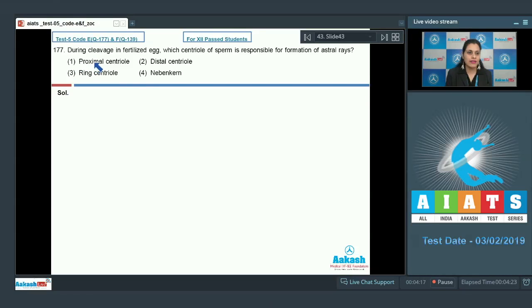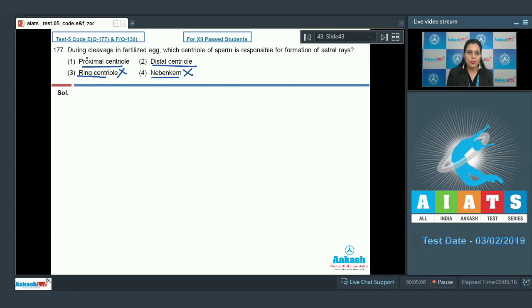Question number 177. During cleavage in fertilized egg, which centriole of sperm is responsible for formation of astral rays? In human sperm, there are only two types of centrioles, proximal centriole and distal centriole. That is option number 1 and option number 2. Whereas ring centriole is absent in human sperm, so this cannot be a correct answer. And the fourth option, nebenkern, is an incorrect option, because nebenkern is a spiral arrangement of mitochondria in sperm.